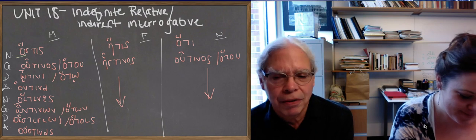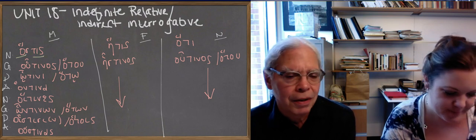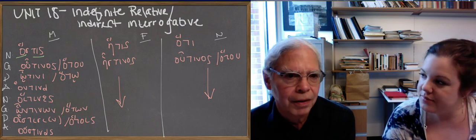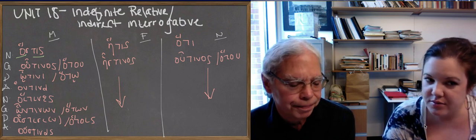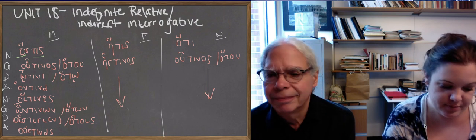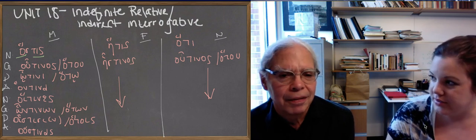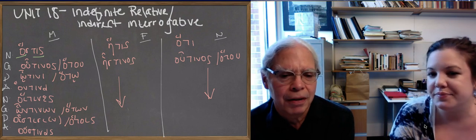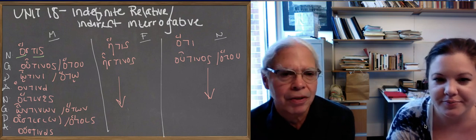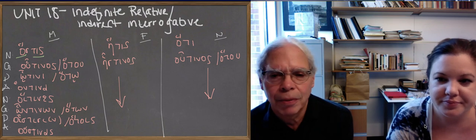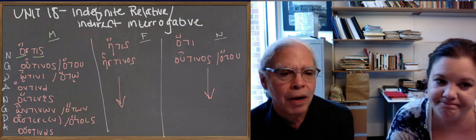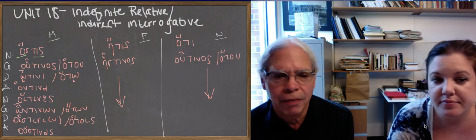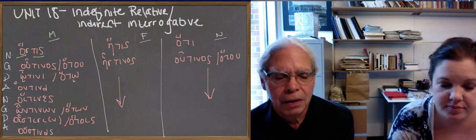Hos is the relative pronoun that you all know, and tis is the indefinite adjective, which means some or any, right? So the combination means whoever, or whichever, or whatever, in English.